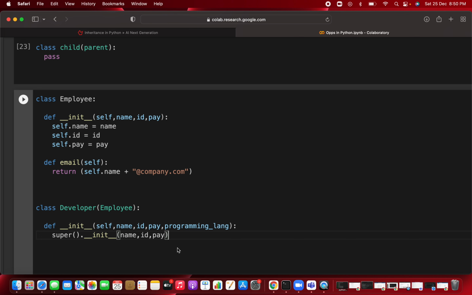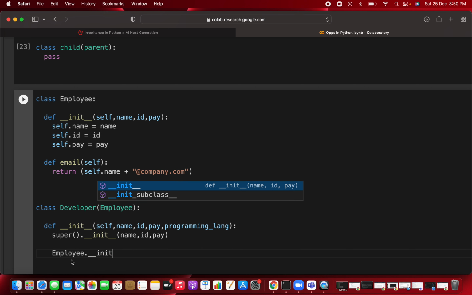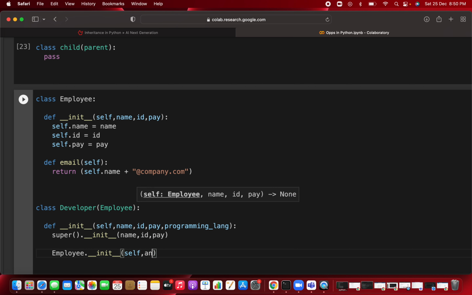And there is also another way. You can just write employee, and then call the init method of your parent class. Employee is already the parent class, and you are calling the init method of it, and you are passing the first argument, that is self comma name comma id comma pay. You can use either of these two things.